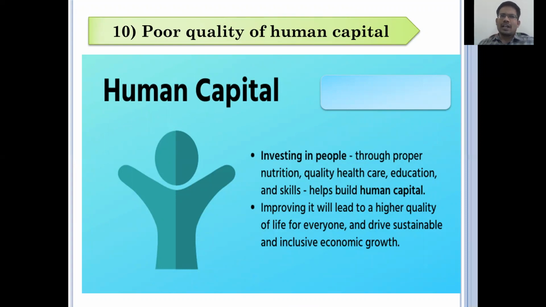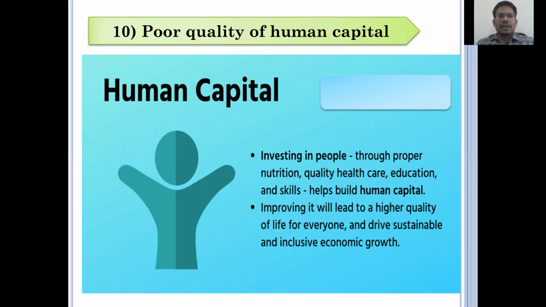Coming to the third point, we are discussing the huge young population in our India. But those young people don't have better education facilities and better skills to get involved in production activity.